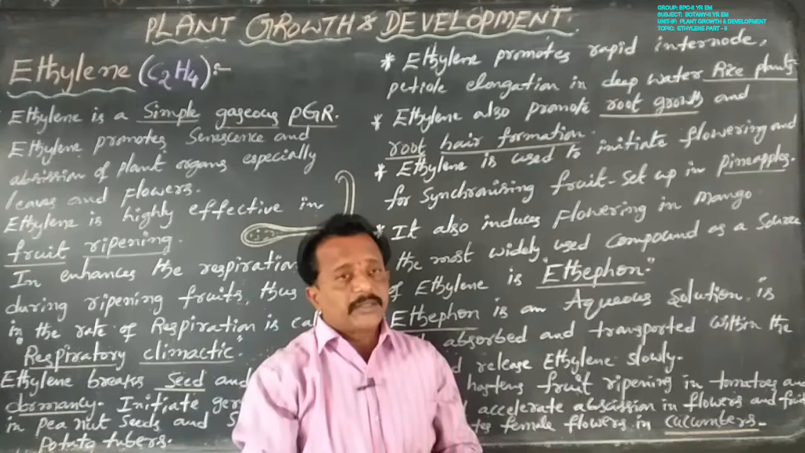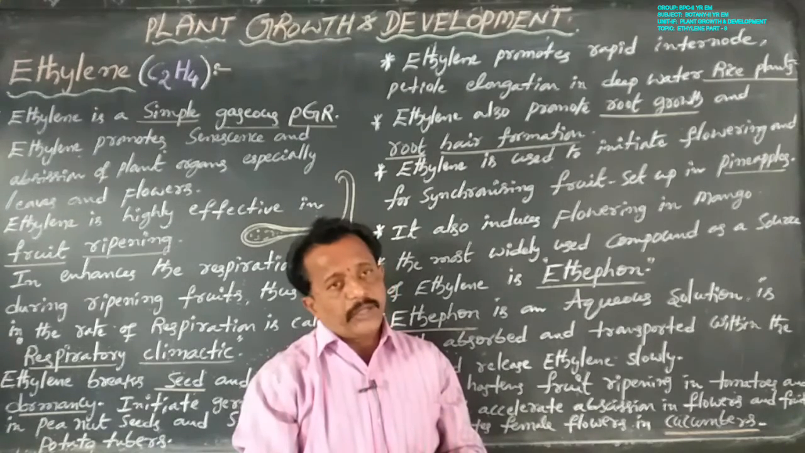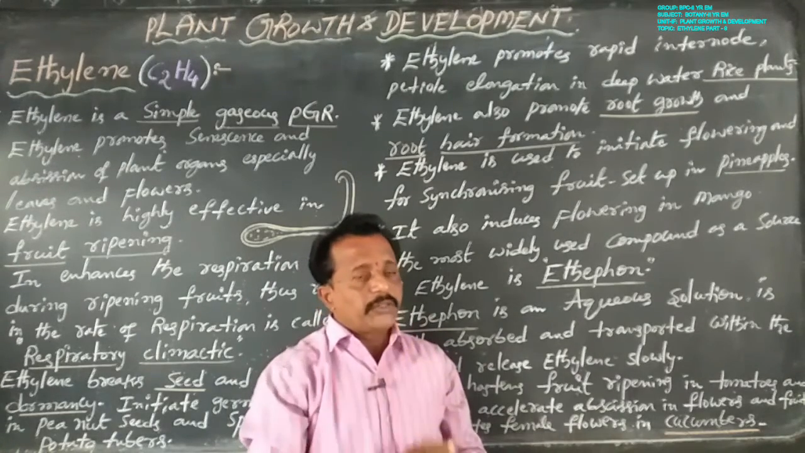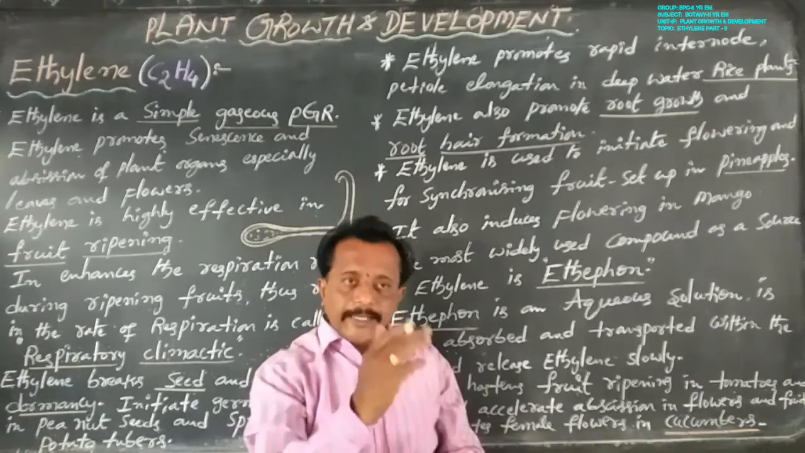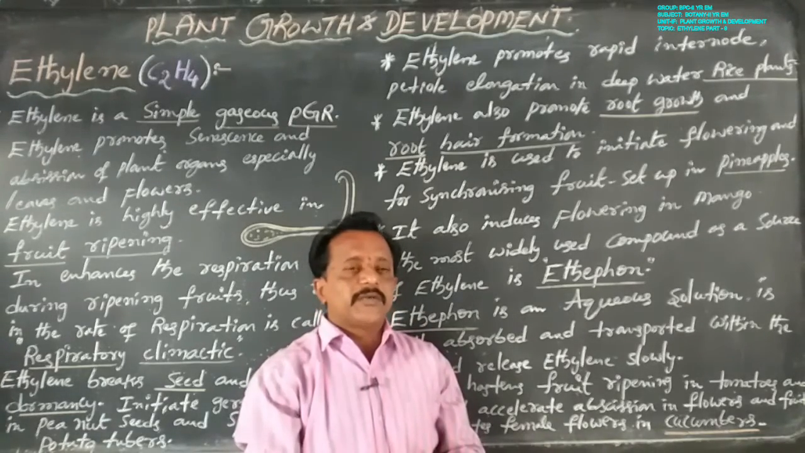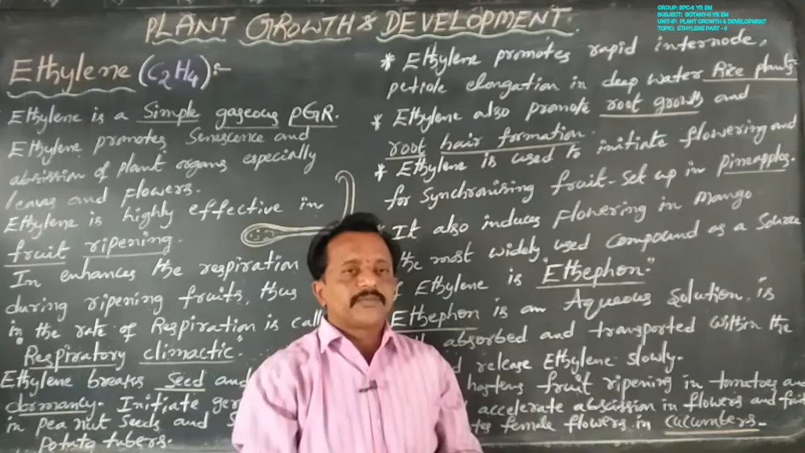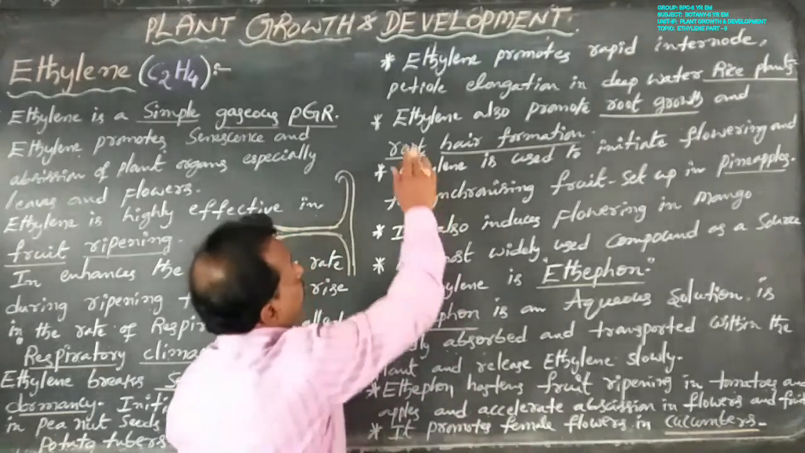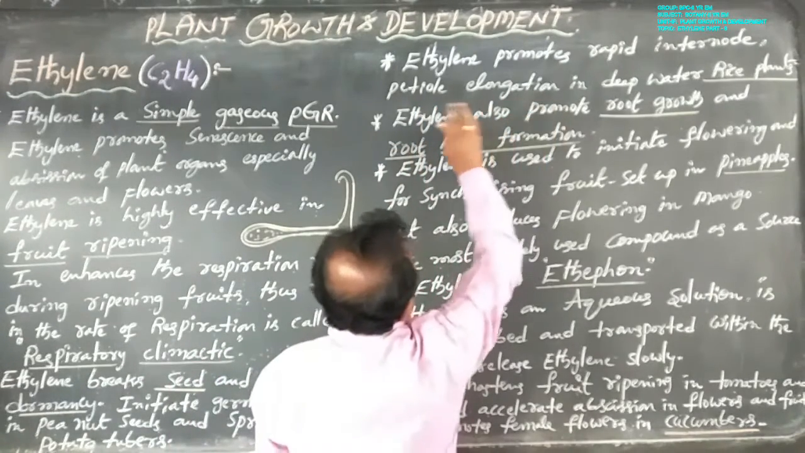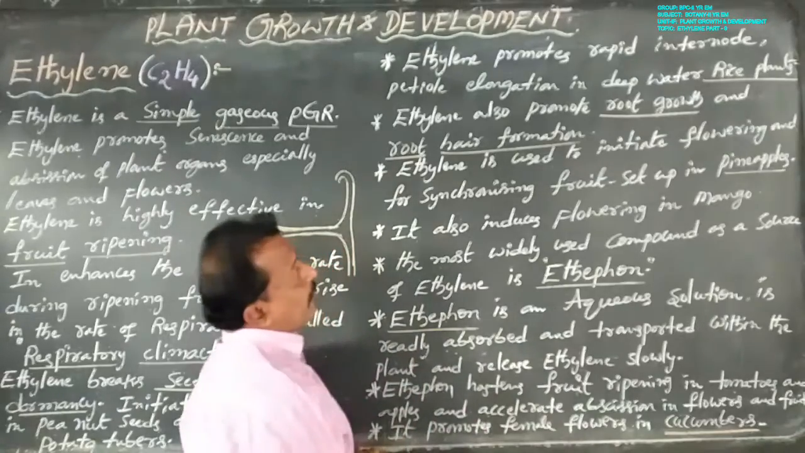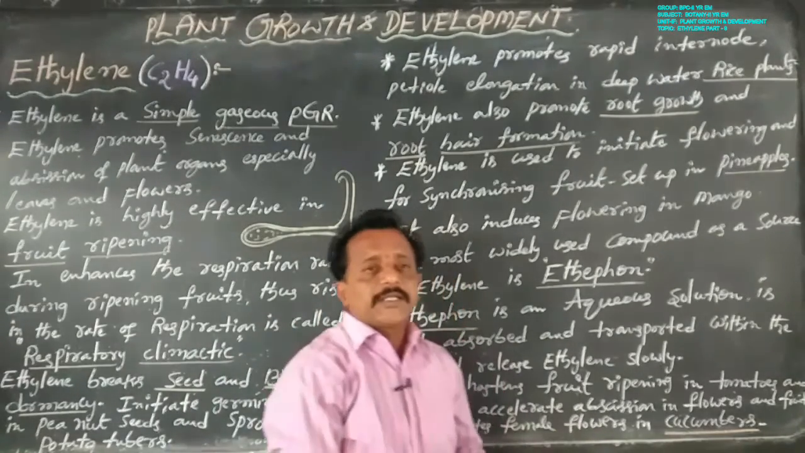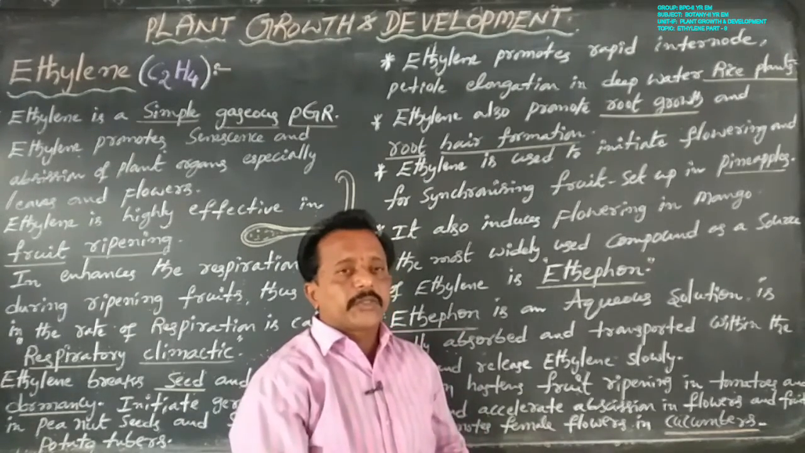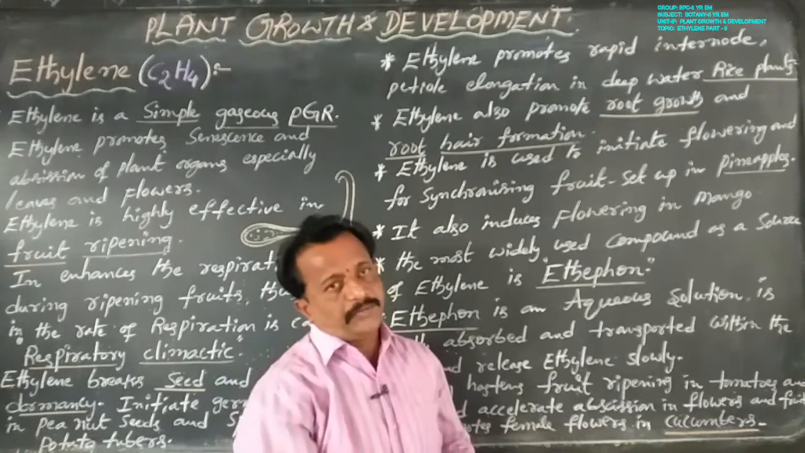In which parts? Elongation of petiole and rapid internode elongation is always to be used. The leaves and aerial parts of the shoots are always to remain above the water. That is the importance. Ethylene promotes rapid internode and petiole elongation in deep water rice plants, thus helping the leaves and aerial parts of the shoots to remain above the water.